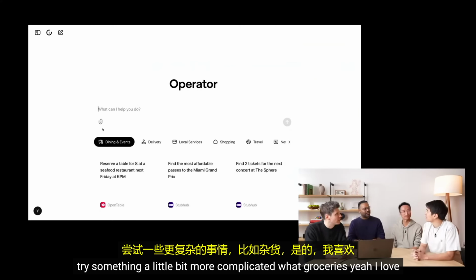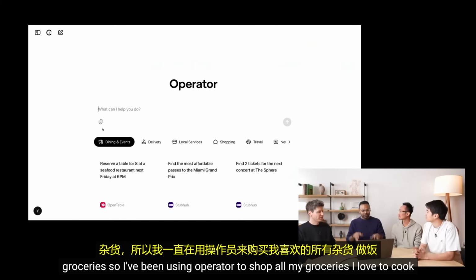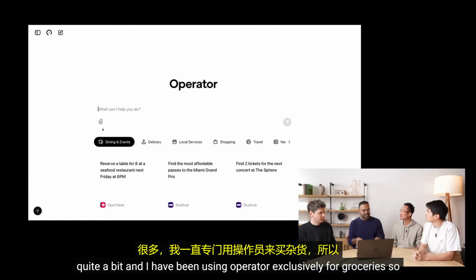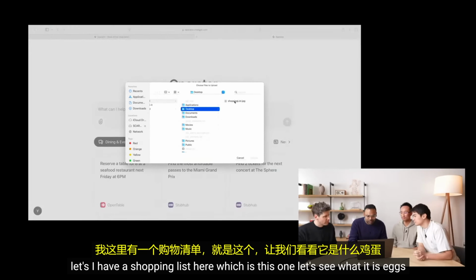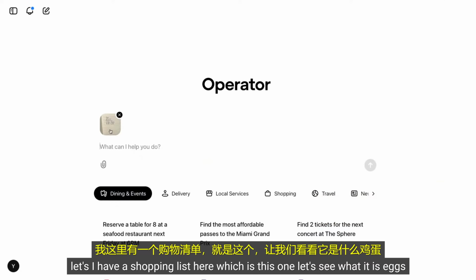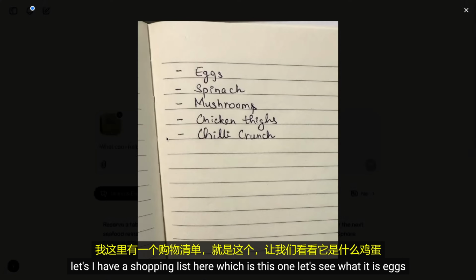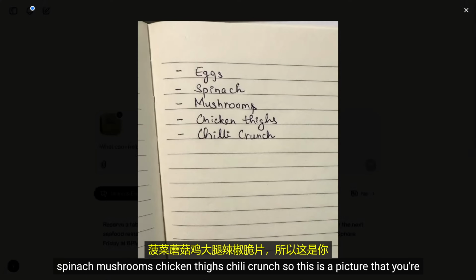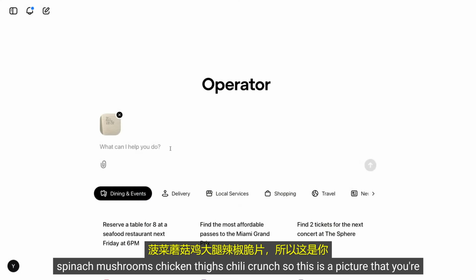How about groceries? Yeah, I love groceries. So I've been using Operator to shop all my groceries. I love to cook quite a bit, and I have been using Operator exclusively for groceries. So I have a shopping list here, which is this one. Let's see what it is. Eggs, spinach, mushrooms, chicken thighs, chili crunch. And so this is a picture that you're uploading here.